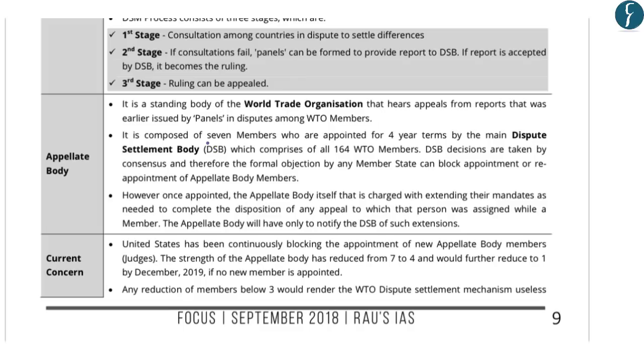Now, regarding the appellate body's composition, you should know that it is composed of 7 members who are appointed for a term of 4 years. And they are appointed by the dispute settlement body, which comprises all the 164 WTO members. Now, you should understand that the dispute settlement body's decisions are taken by consensus and not by majority vote. Therefore, the formal objection by any member country or member state can block the appointment or reappointment of the appellate body members.